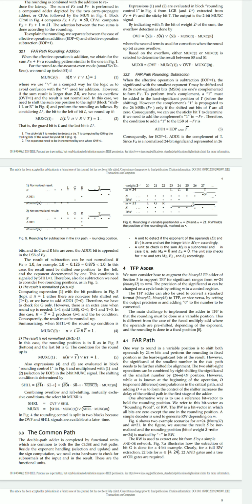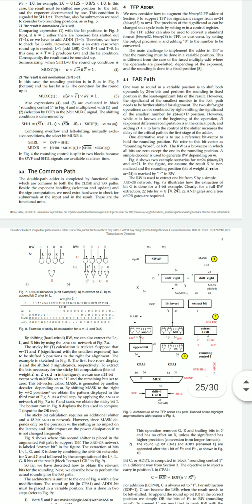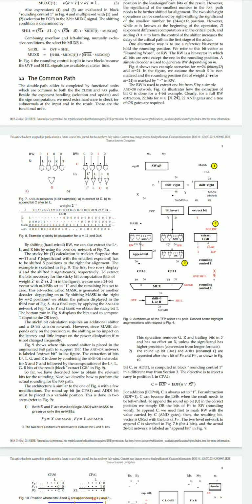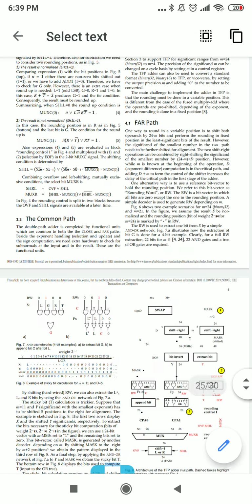Then moving ahead, we have the TFP adder. All these figures, diagrams and architectures we have already discussed in the video, and for an elaborate understanding, since they have been referred from the research paper, the paper can be referred to.